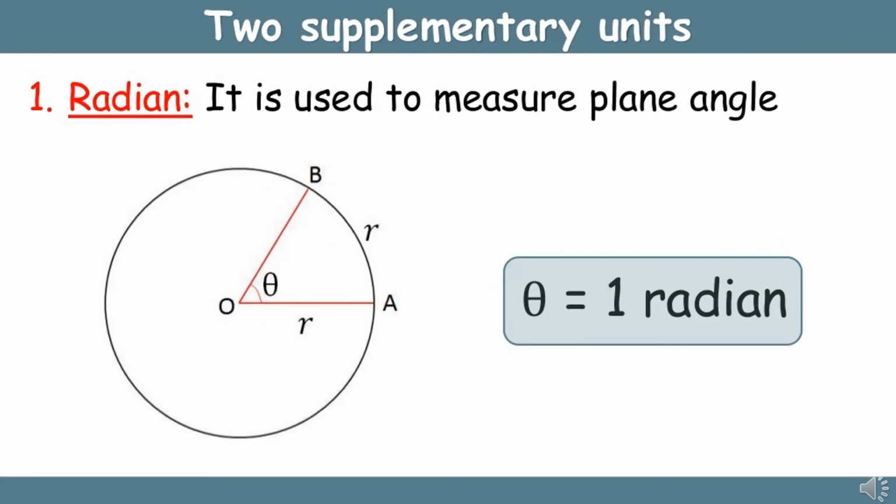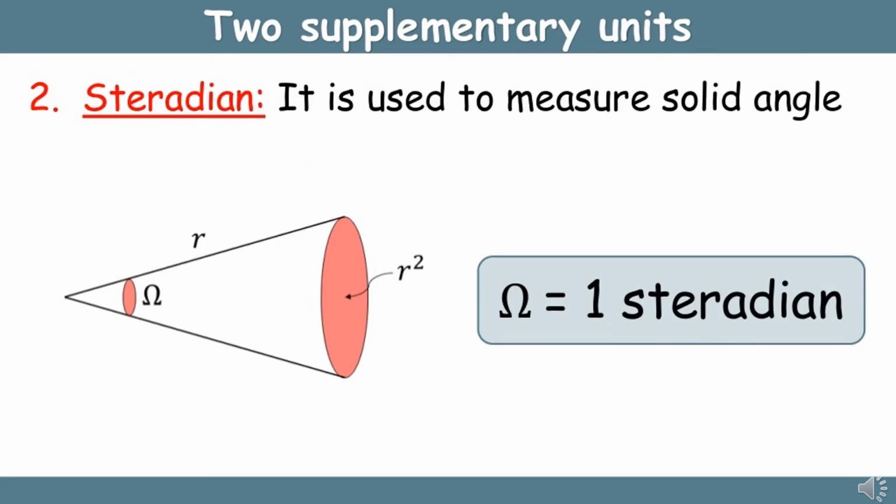2 supplementary units. First, radian. It is used to measure plane angle. As shown in the figure, theta is equal to 1 radian. Second, steradian. It is used to measure solid angle. As shown in the figure, omega is equal to 1 steradian.